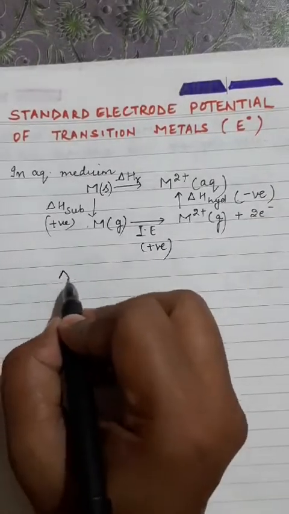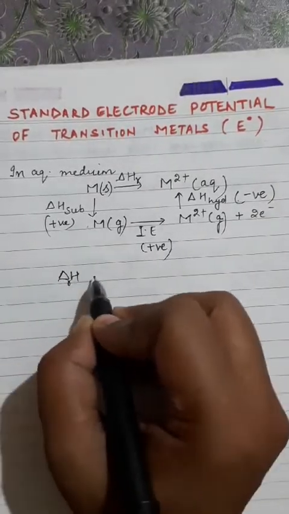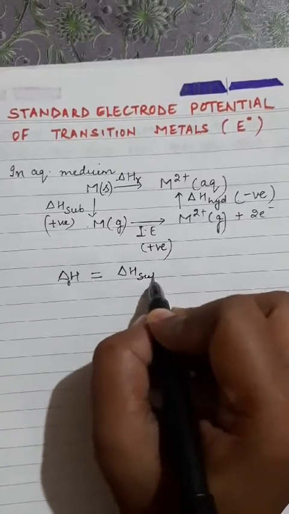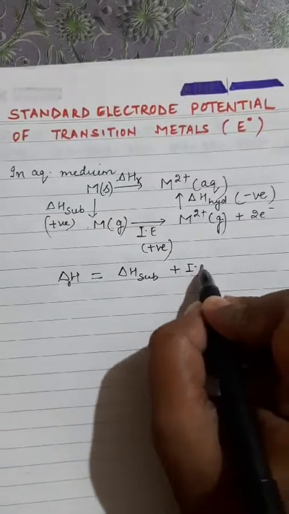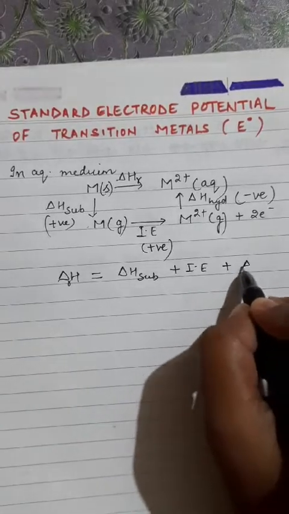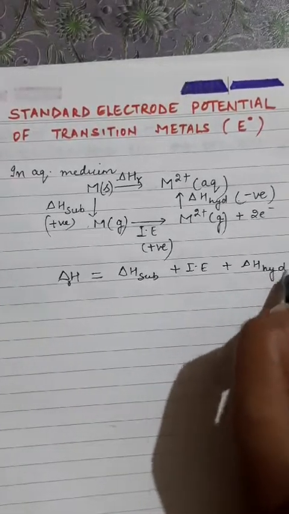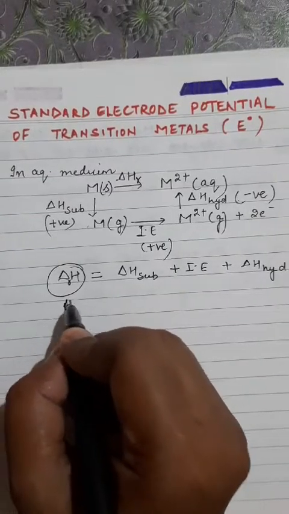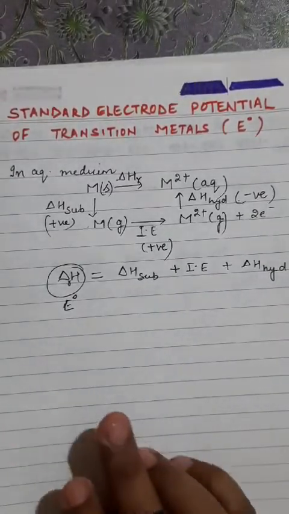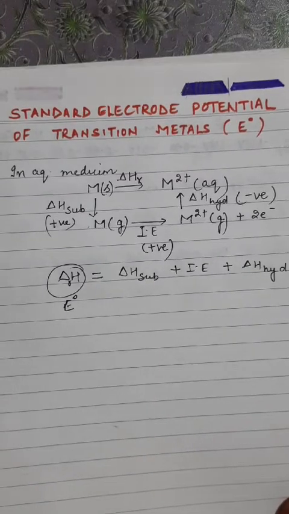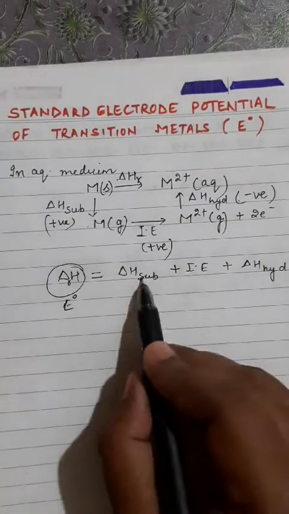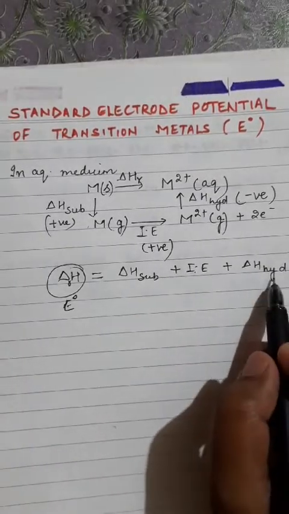So the overall change of the reaction will be equal to enthalpy of sublimation plus ionization energy plus hydration enthalpy, and this is nothing but your electrode potential. So the electrode potential of any element depends upon three values: sublimation energy, ionization energy, and its hydration enthalpy. These two have positive sign and hydration enthalpy has negative sign.